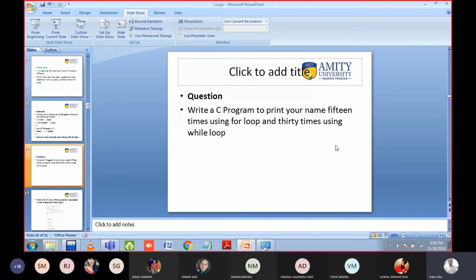Two more minutes, then I will give you the MCQ question. Anurag, is this the correct answer?